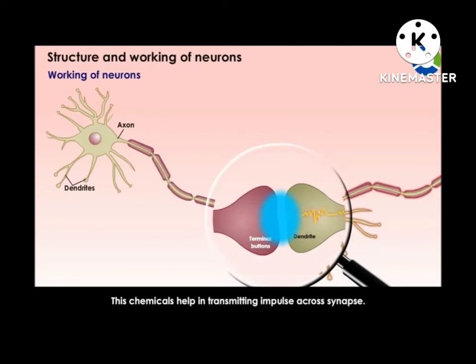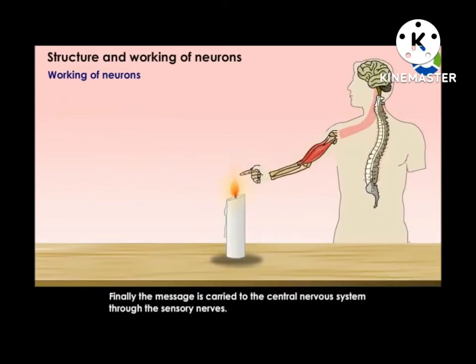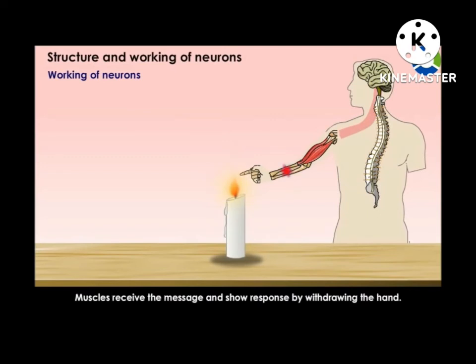These chemicals help in transmitting the impulse across the synapse. In this way, the impulse is transferred from one nerve cell to another. Finally, the message is carried to the central nervous system through the sensory nerves to the brain. The central nervous system recognizes the stimulus and sends a message to muscles through motor neurons. Muscles receive the message and show response by withdrawing the hand.